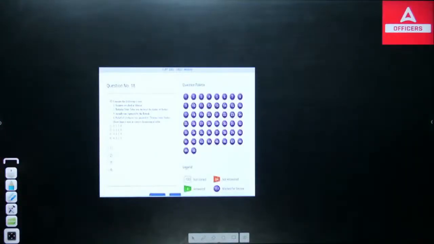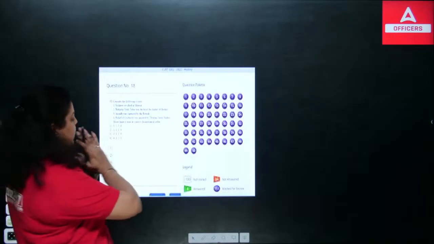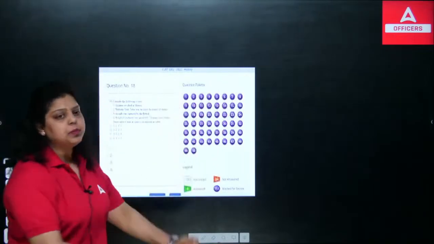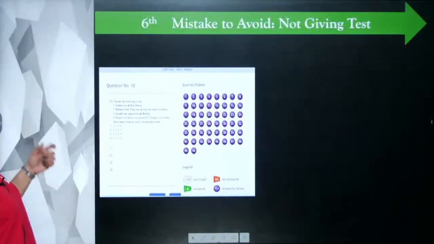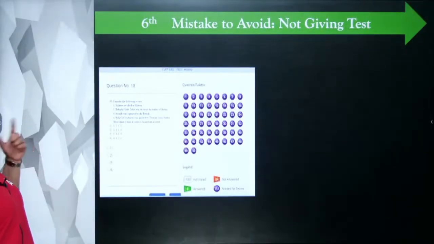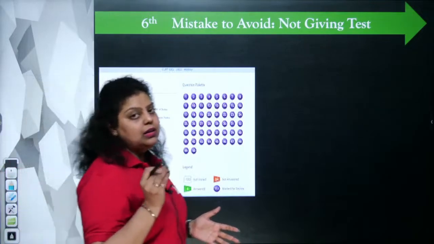Now you can see, I think you are all very aware of this particular portal. This is your mock test. And the next mistake that maximum bankers make is that they do not give tests. The sixth mistake, I can say, is not giving the test.